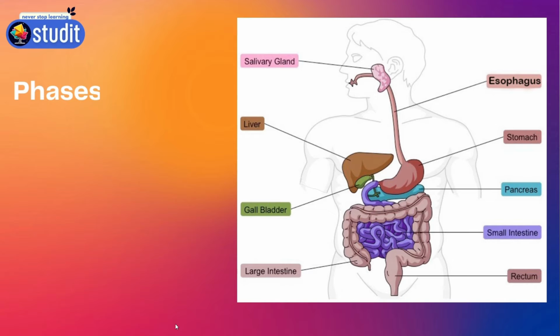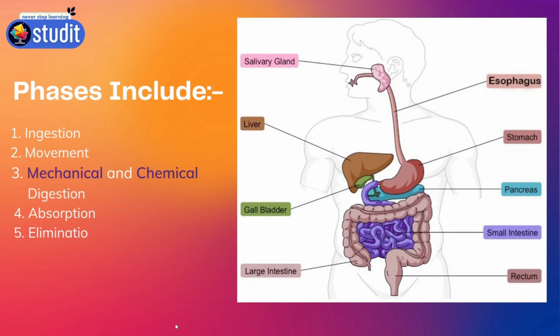Next, we will read about the phases of the digestive system. First, ingestion of food into the mouth. Second, the movement of food through the mouth, esophagus, stomach, intestine, rectum and anus. Then absorption of food by the intestines. Then the elimination of waste by the anus.